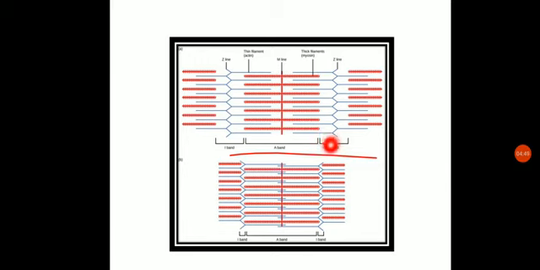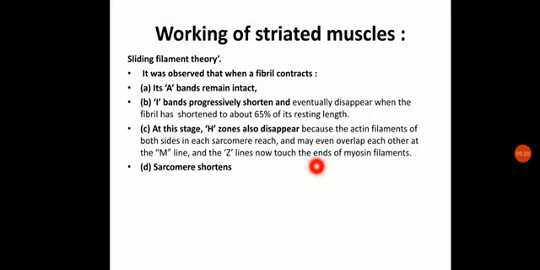So when the contraction occurs, these actin filaments overlap each other. Here you can see they are overlapping. See, the gap was present, the H zone was present, but here when these actin filaments come near to each other, they come so close that both the actin filaments of the adjacent I band get overlapped. Because of this overlapping, you will not be able to see that light zone. That light zone was called the H zone. So here it will not be observed. We can say that even the light H zone will disappear.